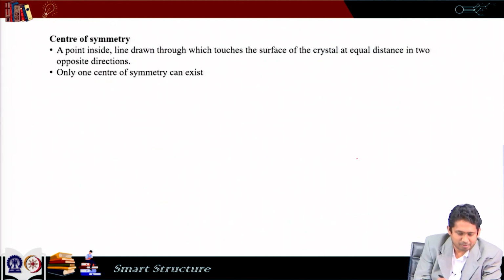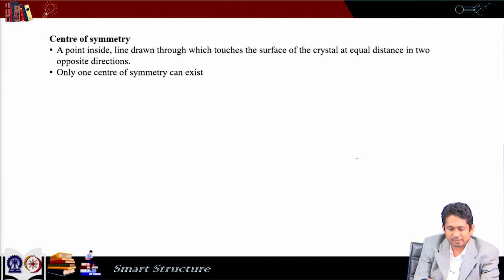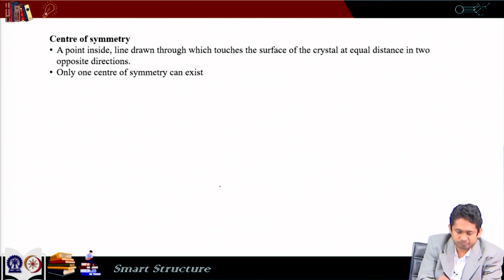Now, we will talk about center of symmetry. If there is a point inside, the line drawn through which touches the surface of the crystal at equal distance in two opposite directions, then that point is called the center of symmetry.